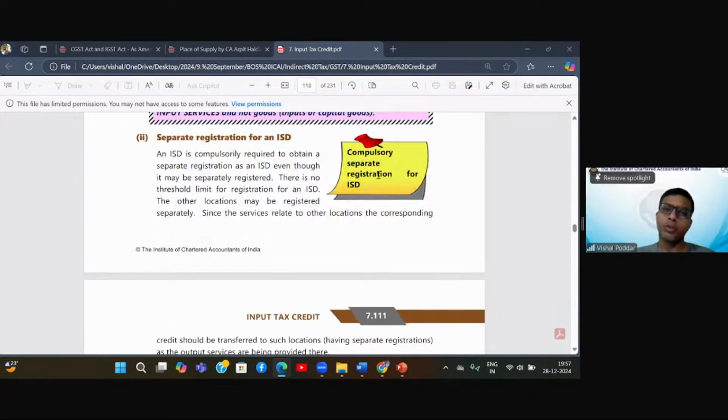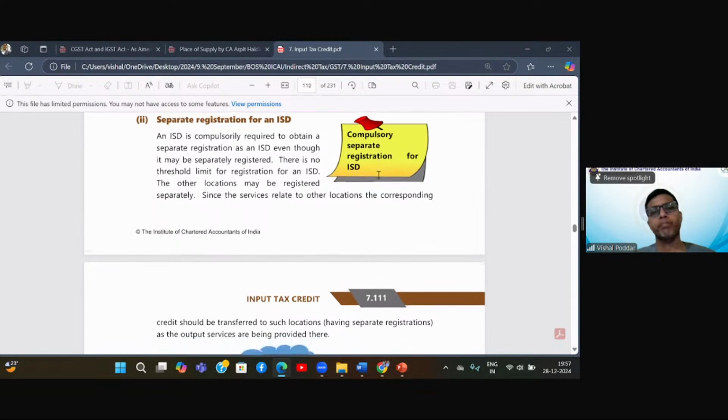So today for goods also you may be getting ITC, because you are buying from suppliers of goods like office stationery, office consumables. There are so many items, computer systems, printers, printer ribbons, inks, so many things. But this ISD cannot divide or distribute the ITC received on goods.